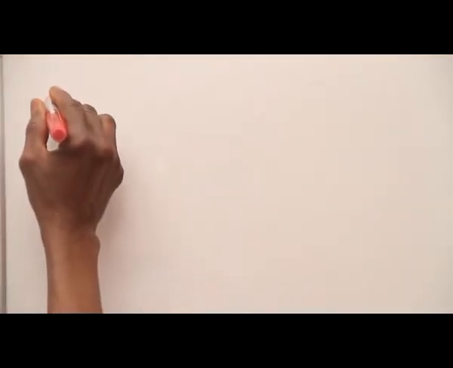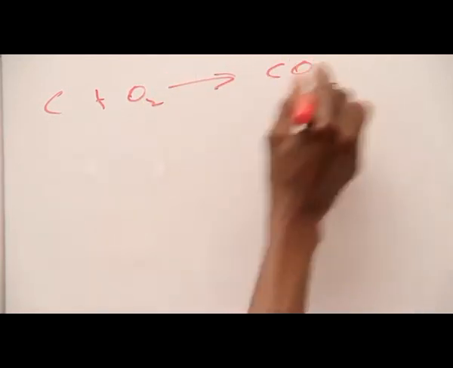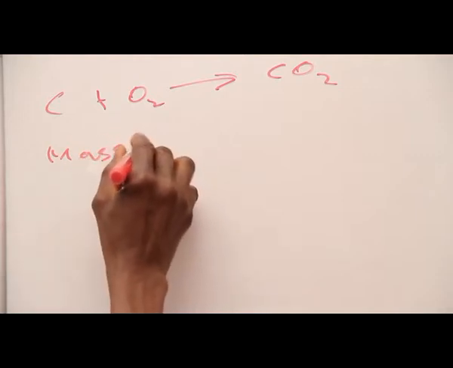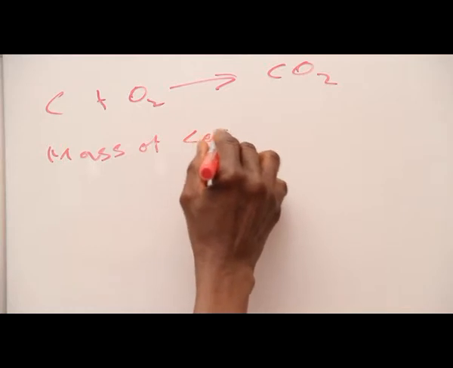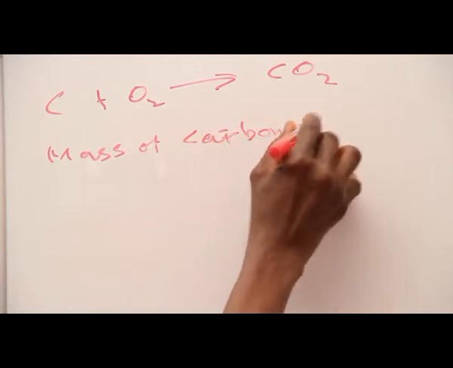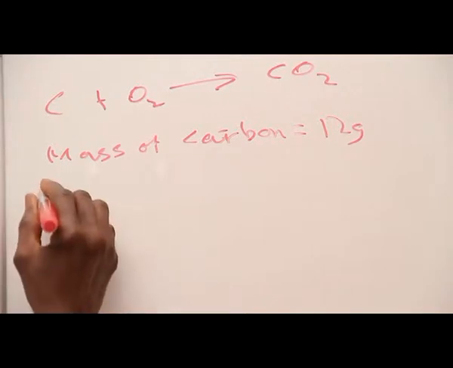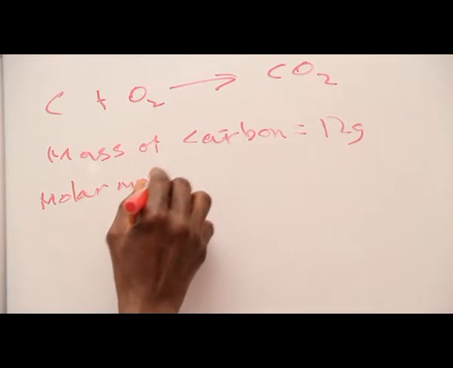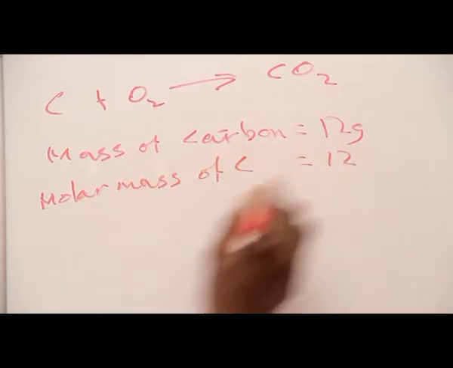Equation of reaction is carbon plus oxygen gives us carbon 4 oxide. Now, mass of carbon is 12 grams. Molar mass of carbon is equally 12.